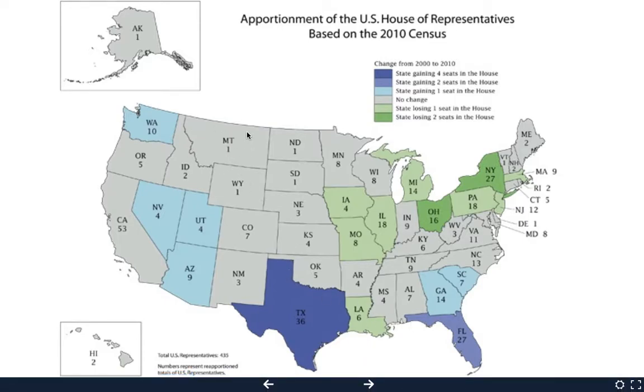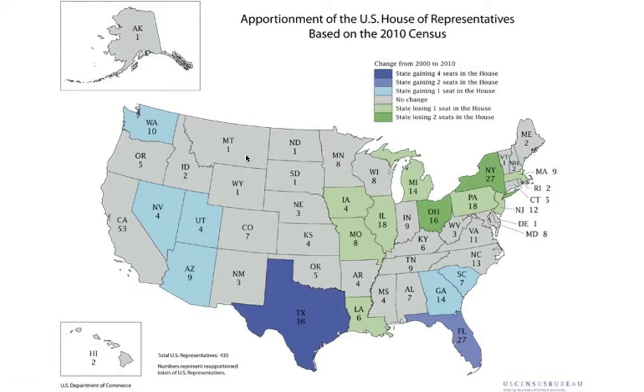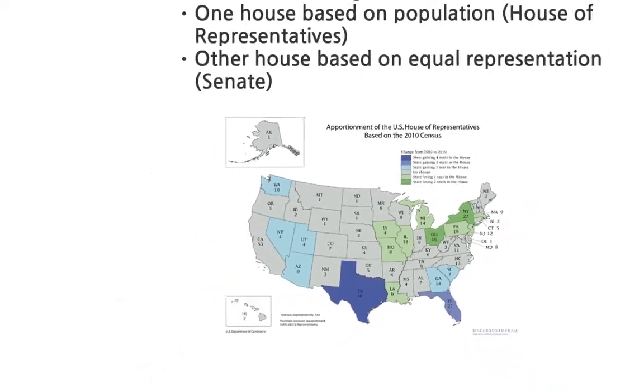Now, some states still don't have a whole lot of power. Like Montana has 1 House of Representatives member, and then they have 2 senators. So 3 people in Congress is not a lot of representation. However, not a lot of people live there either. So they tried to make this as fair as possible so that everybody was happy.